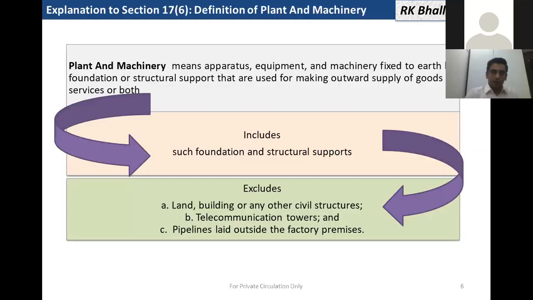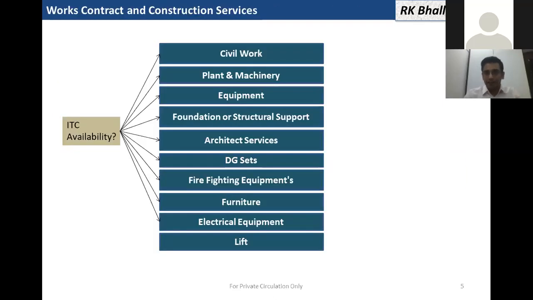So while allocating the contracts, the work contract or the construction contract, we have to be very careful that input is not allowed in case of civil work, but input is allowed in the case of plant and machinery or other equipments. So we should hire a separate contractor or enter into a separate contract for civil work and plant and machinery. Because if we enter into a single turnkey contract for construction of our factory, the main part of the supply will be the civil construction. So the entire supply will become civil construction, and our input can be barred in this section 17(5)(c) and (d).